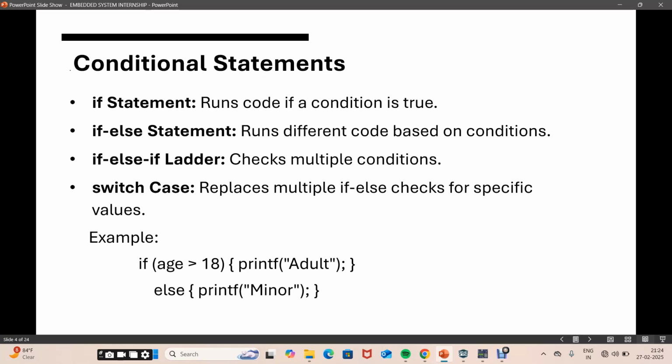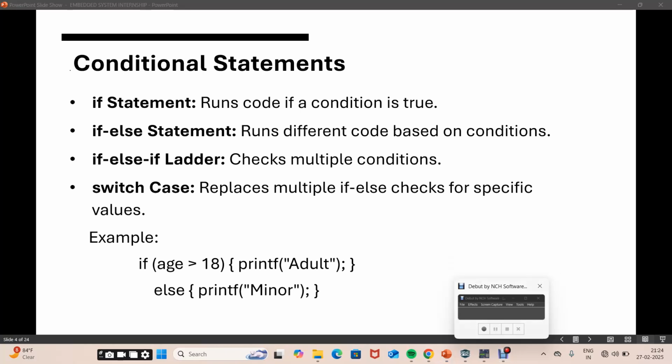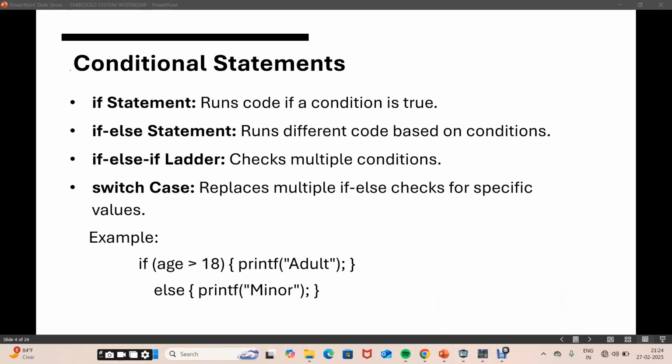Next is switch case, which is used when we have many possible options. For example, if age is greater than 18, then it should print that he is an adult, otherwise he is a minor. This is an example of a conditional statement.